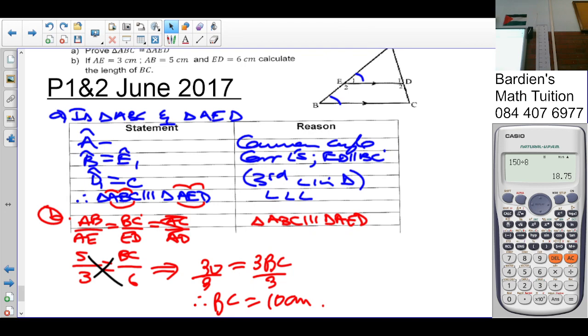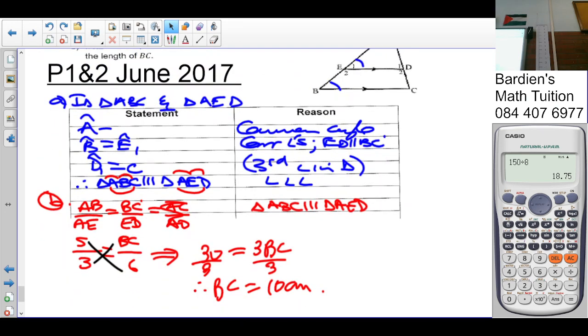Right, so for homework, I would like you guys to do the paper for tomorrow. This was a June 2021 paper.